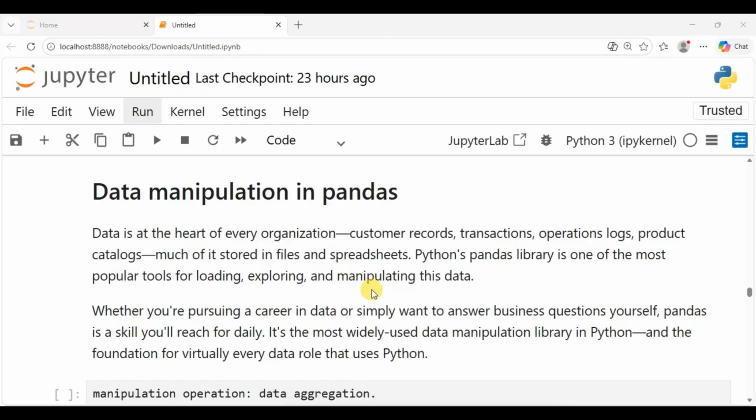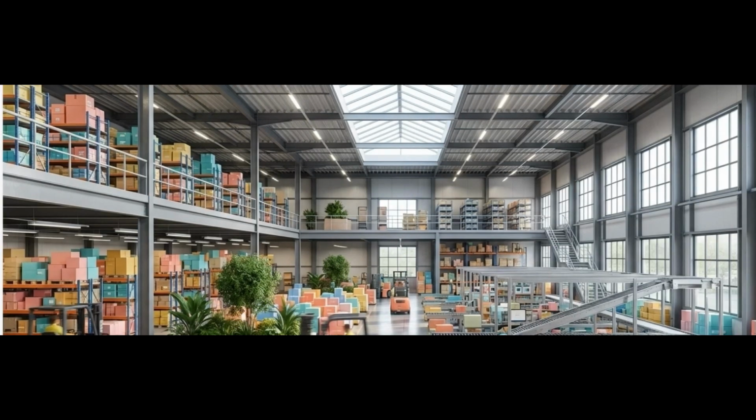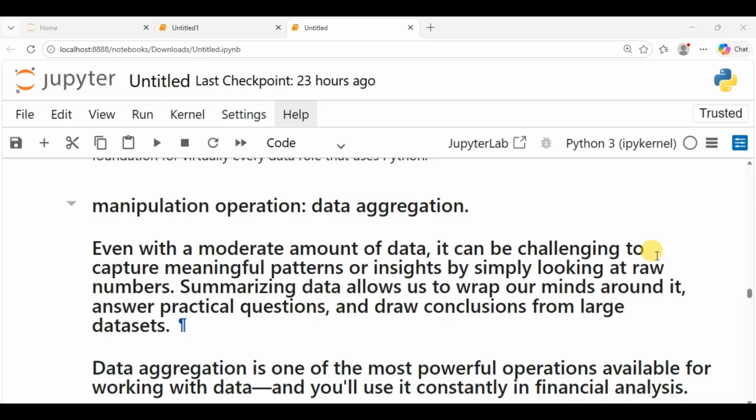Data manipulation is important mainly when you are dealing with stores and records. How do you calculate your revenue? How do you know the sales? How do you make predictions for stores, for supermarkets, for businesses without using pandas? Let's look at how to go about using pandas in making great analysis for sales and for other similar organizations. It's just a manipulation operation where you're working with different data, getting different insights.